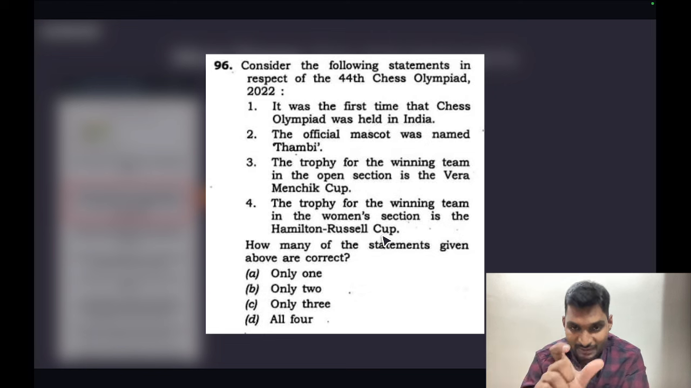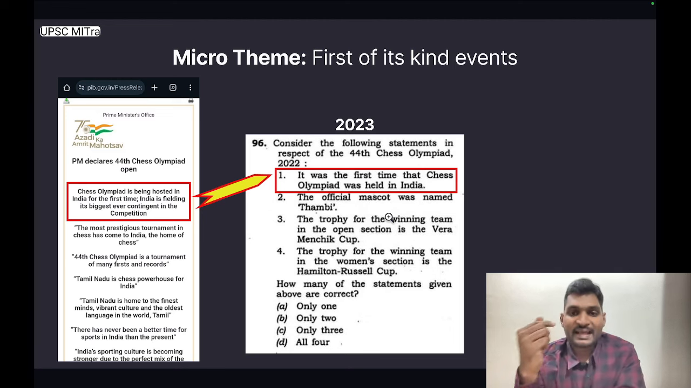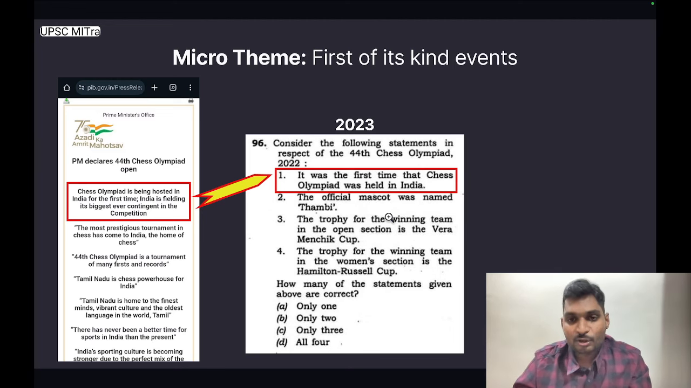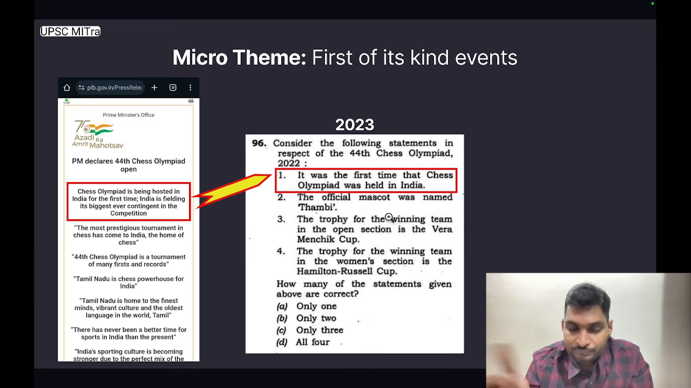UPSC has written Hamilton Russell Cup in place of the Menchik Cup, and Menchik Cup in place of the Hamilton Russell Cup, keeping with the previous trends of using some information from the press releases under those micro themes and switching or fabricating other information, other facts. So here the paper setter is expecting us to know its official mascot, the trophies and the cups that are involved in this particular championship. So a level 3 question under this particular micro theme of first of its kind events.